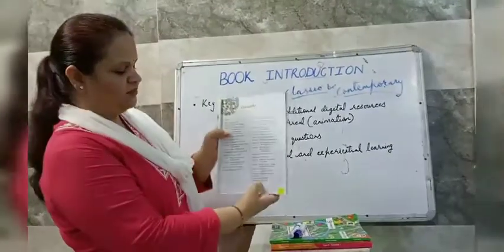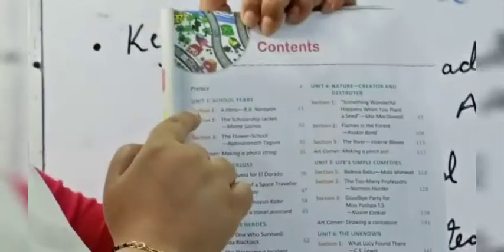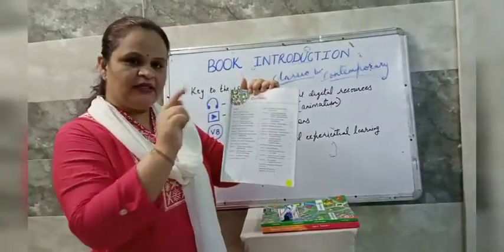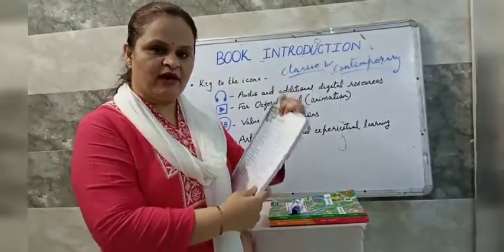Now children, see this one, page number 7. Yes, all the contents. Your book is divided into 6 units and each unit has what? 2 prose and 1 verse. Okay, 6 units. Each unit has 2 prose and 1 verse.